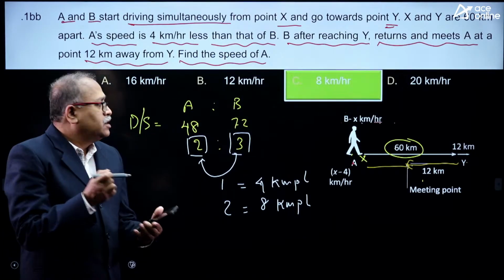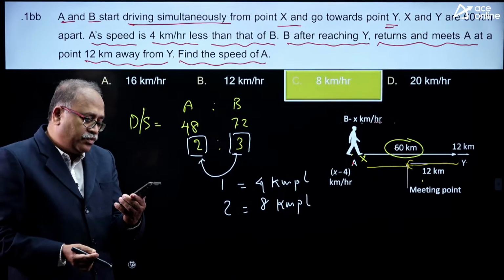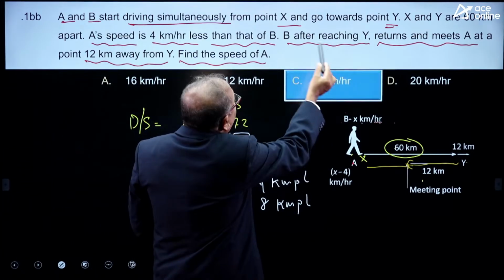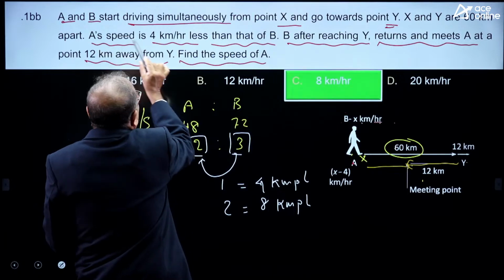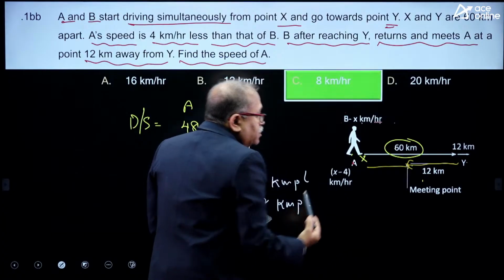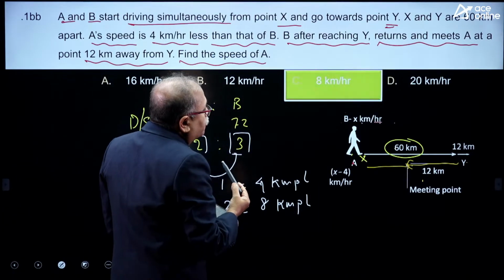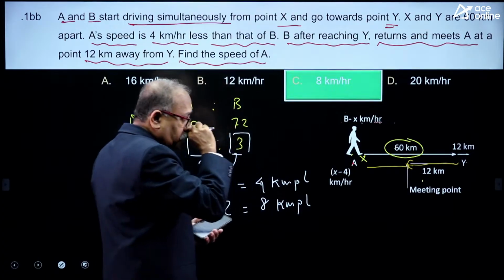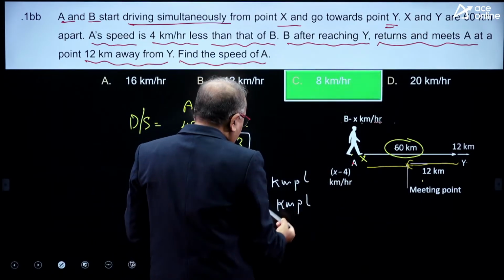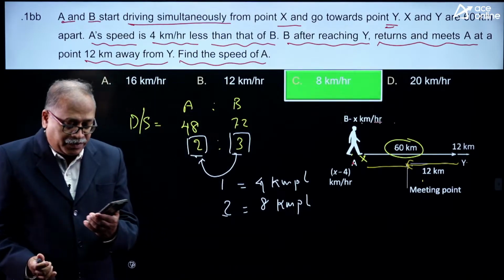72, 48. Yeah, that's right. If I write it in the reverse way, B and A, it comes the same thing, Appalnaidu. Okay. So you need to remember that A's speed is 4 kilometers less than B's speed. So if B's speed is x, A's speed is x minus 4. You are asked to find the speed of A. Okay, you are right. When you are talking about the speed of A, it is 2 parts, and the 2 parts is nothing but 8 kilometers per hour.